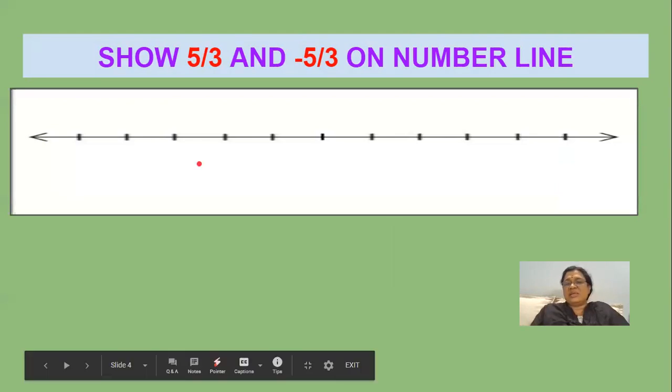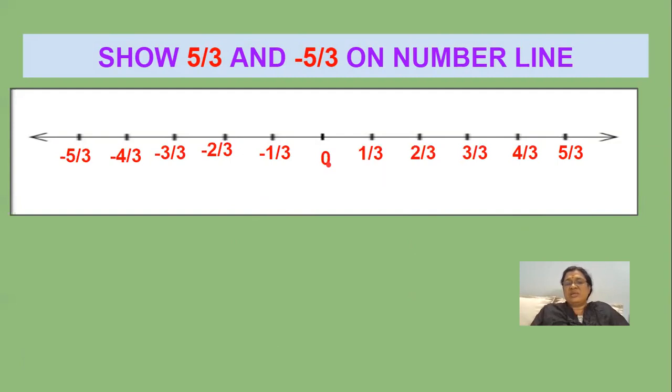See here, this is a number line, and so this is the 0. The numbers will start from 0. 0 is neither a negative nor a positive integer. So I have taken the denominator commonly as 3. See, these are all fractions: 1 by 3, 2 by 3, 3 by 3. So 3 by 3 is nothing but 1. Minus 3 by 3 is nothing but minus 1.